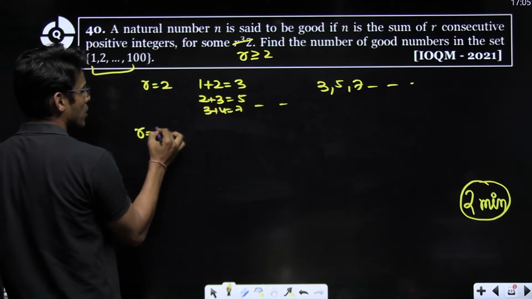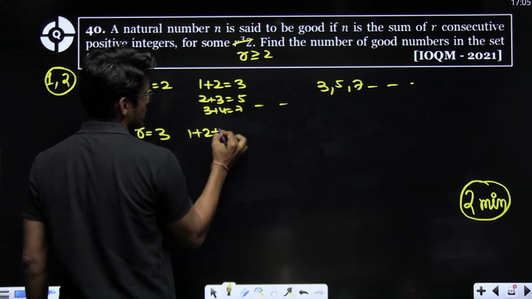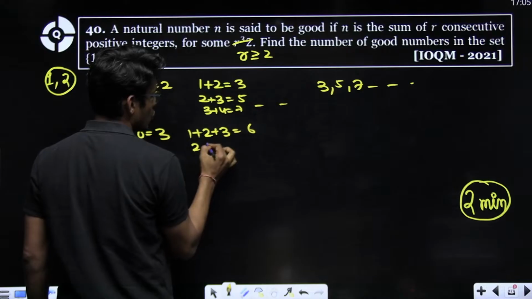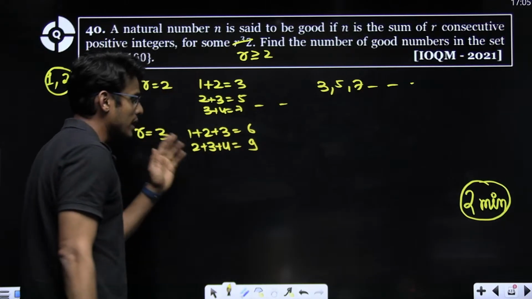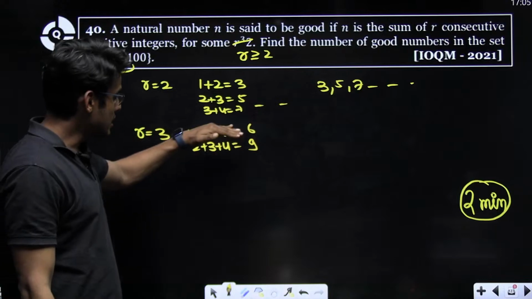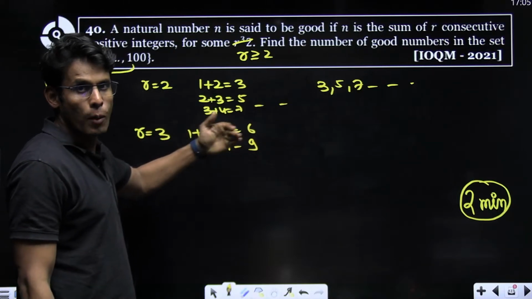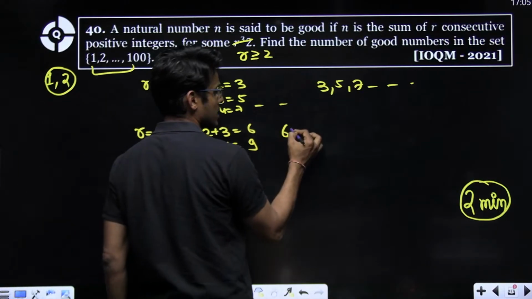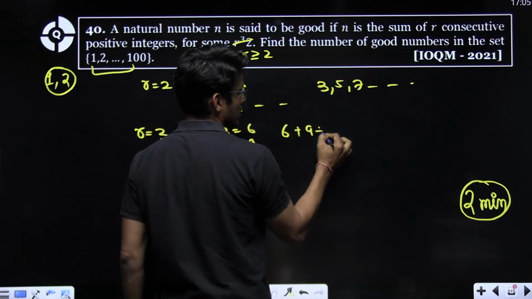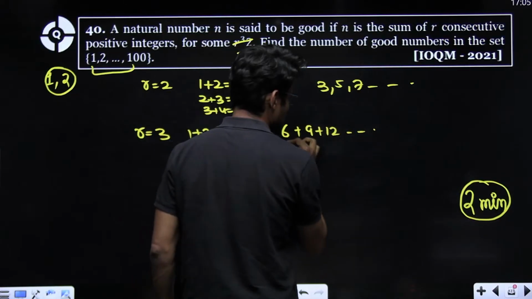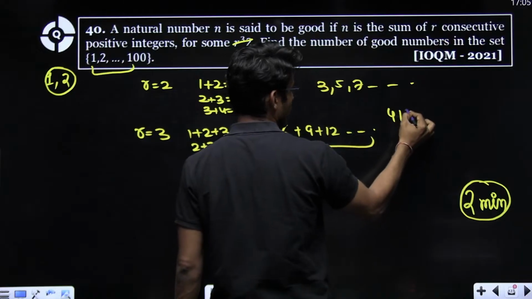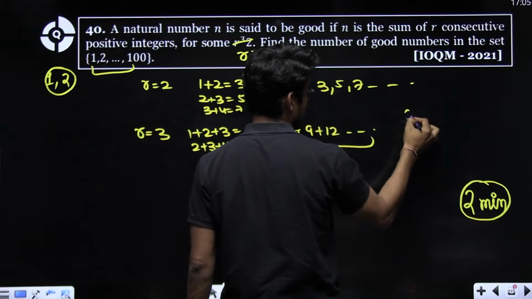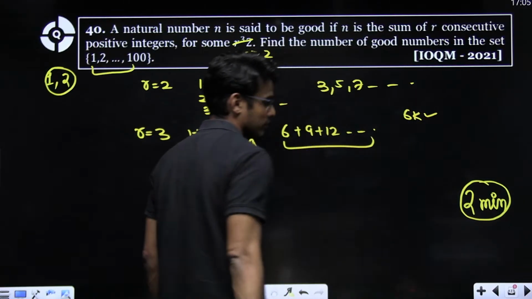If I take r equal to 3, 1 plus 2 plus 3 is 6, 2 plus 3 plus 4 is 9. It is an AP with common difference 3. So 6, 9, 12; all multiples of 3 can be generated.